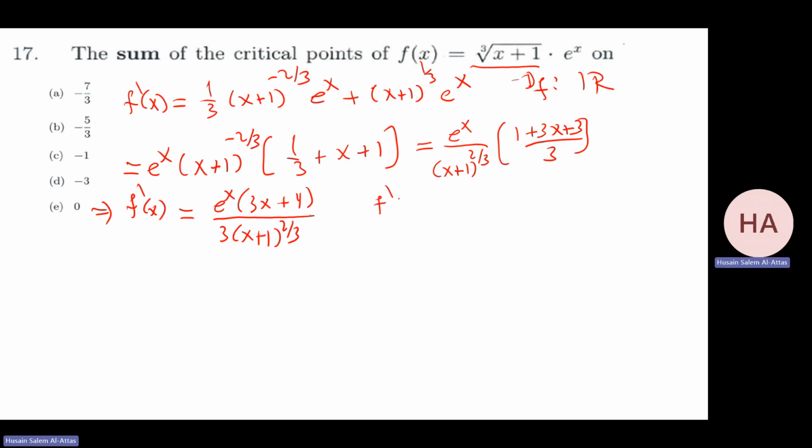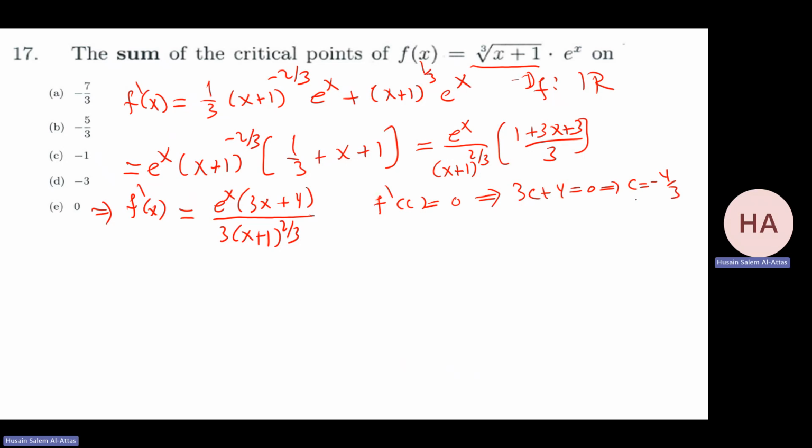So f prime at c equals 0. e to the power c cannot be 0, so I get 3c plus 4 equals 0. So c equals minus 4 over 3.